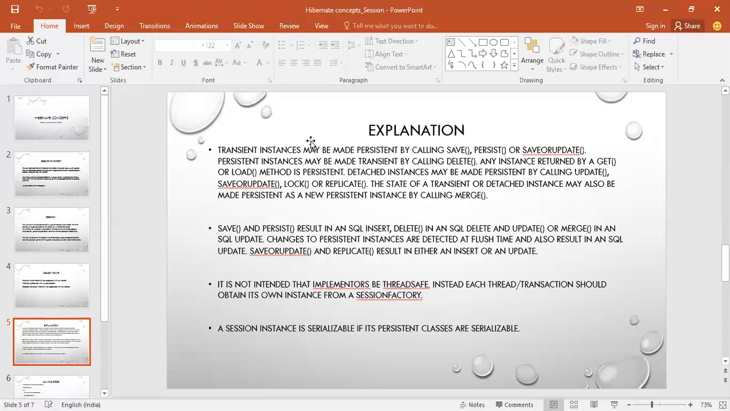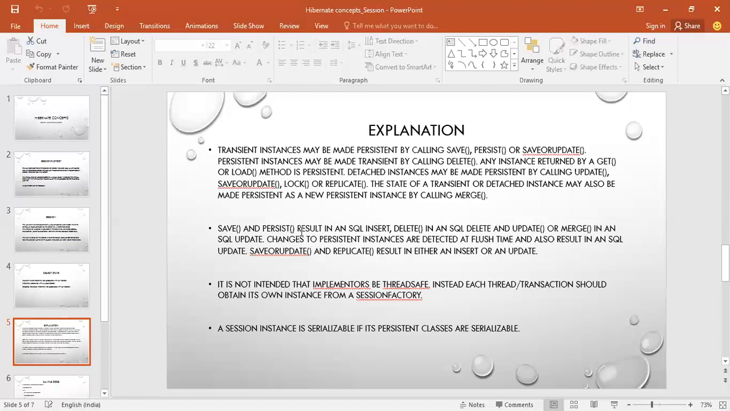So you need to see, when you are using these methods, how the object state is getting changed. Many times the interviewer will ask what will be the state of the entity before and after the save, or if you are using persist, save or update. This kind of concept and these questions can arise in the interview. So you need to be very clear about when it is in the transient state, the persistent state, and the detached state.